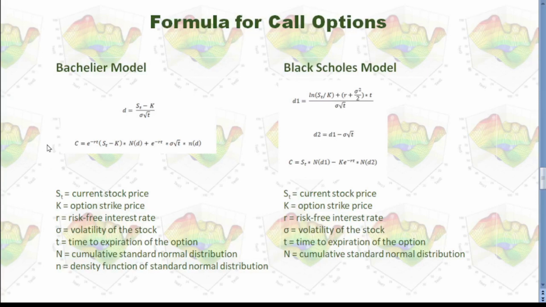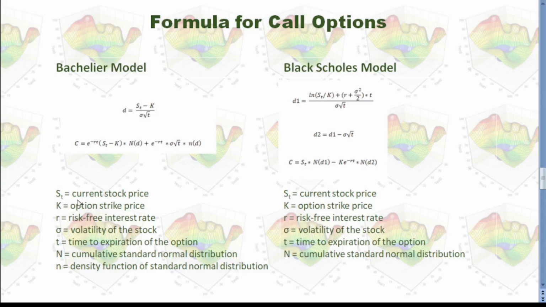Now, let's compare the formulas of those two models for call options. For the Bachelier model, you can see we calculate this d first, and then we calculate the call option price. In the Black-Scholes model, we calculate d1 and d2, and then we calculate the call option price.